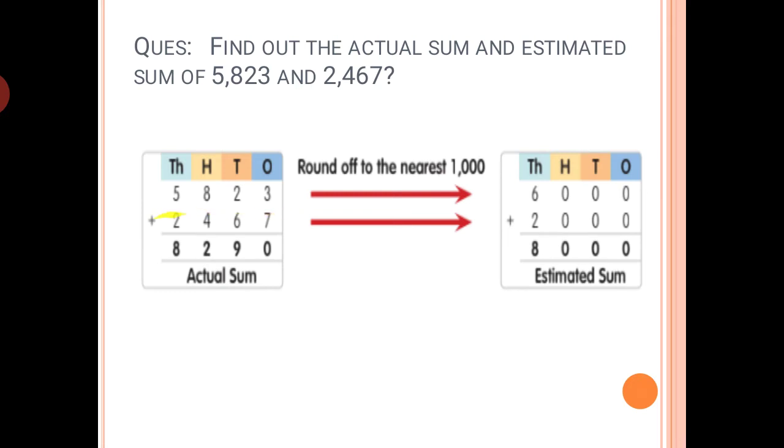So 5823 is nearest to 6000. And similarly 2467, here also we'll look at the hundred place.